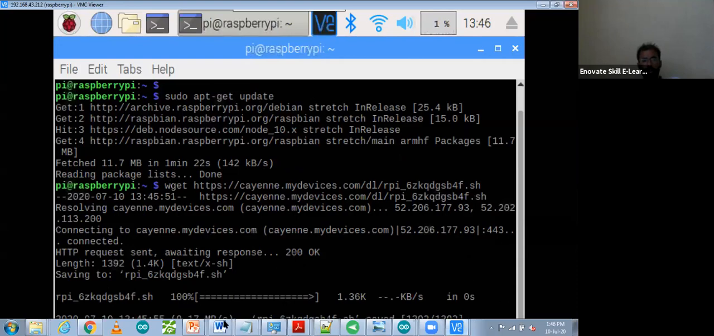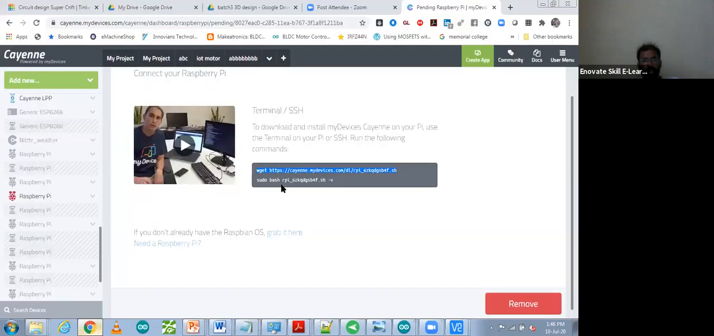For that, we have to use the second command. The second command is over here, sudo bash RPI. This is a program that will run in that library for connecting it with the cloud. After that, I'm going to run this second command for Raspberry Pi.